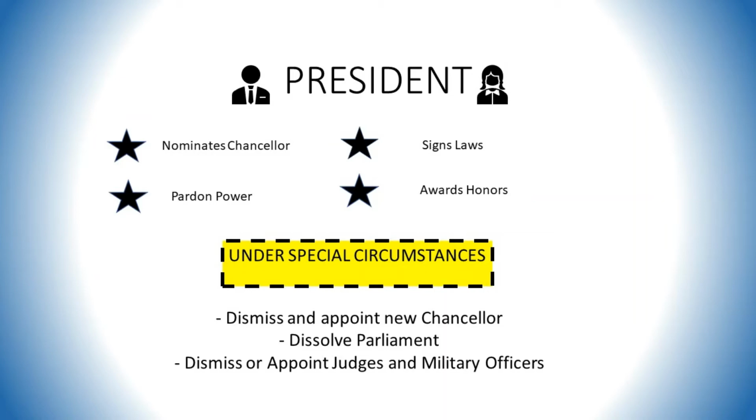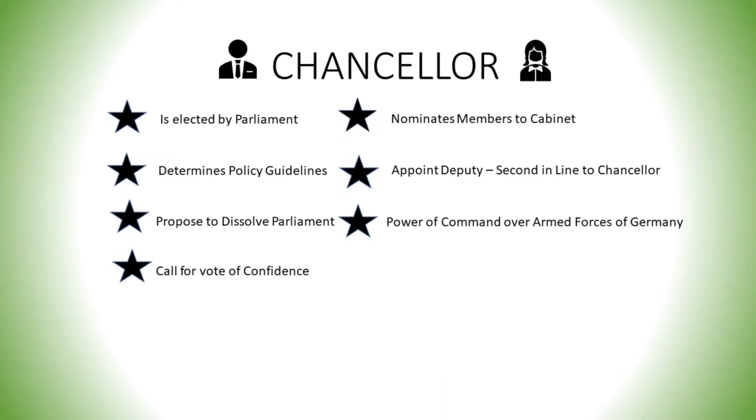However, the president does have legitimate power under certain conditions, those being that he or she may actually dismiss the chancellor and appoint a new chancellor. Under certain conditions, the president can dissolve the Bundestag, again, the German parliament. And finally, the president may actually appoint or dismiss judges and military officers under certain conditions. However, these all exist under certain conditions that must be met to the letter. And thusly, we must swing over to the real power of the executive branch, the chancellor.